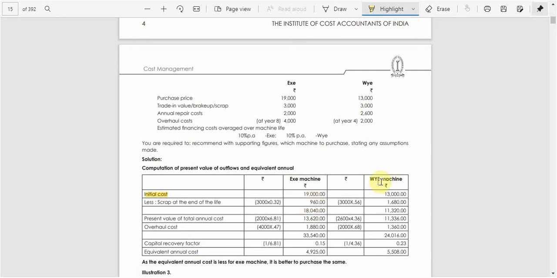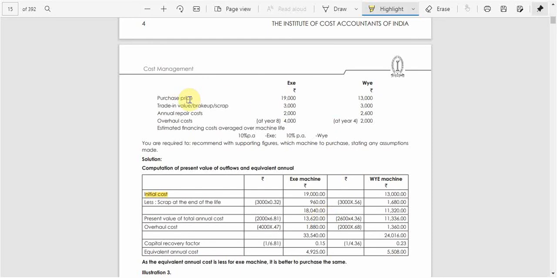Similarly, for Y machine also we need to calculate, because Y machine has only 6 years. So we need to calculate the present value for the 6th year only. It is only 0.56. So if you multiply this 3,000 into 0.32, which comes to around 960. So okay, when we deduct this 19,000 minus 960, this is 18,040, because this is the total outflow,